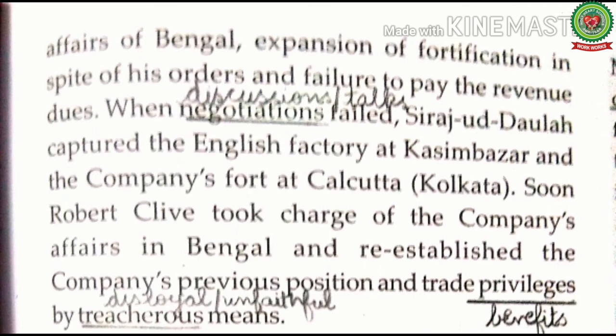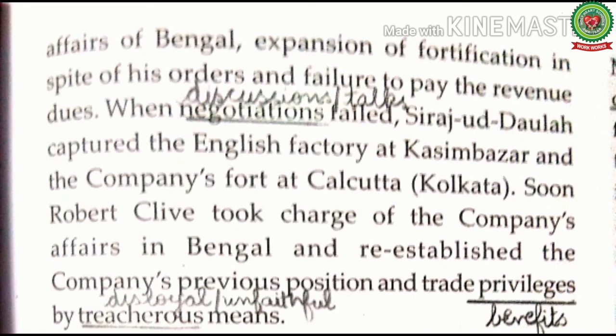So we can say that all the discussions failed, and after the discussions failed, the Nawab marched with his 30,000 soldiers to Qasim Bazar, captured the company officials over there, locked the warehouses, disarmed all Englishmen, and blockaded the English ships. Then he marched to Calcutta to establish control over the company's fort.